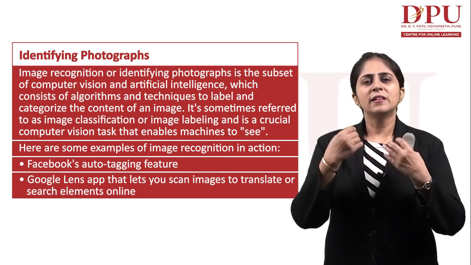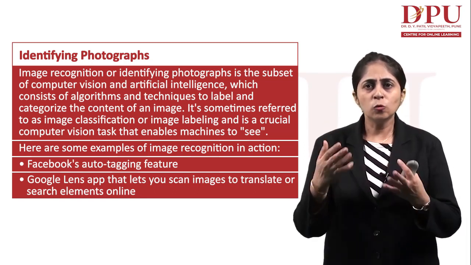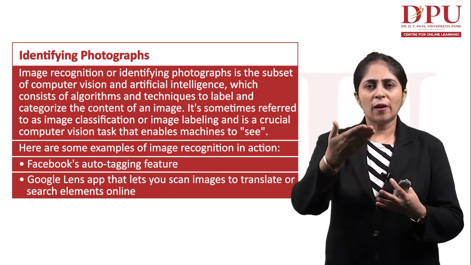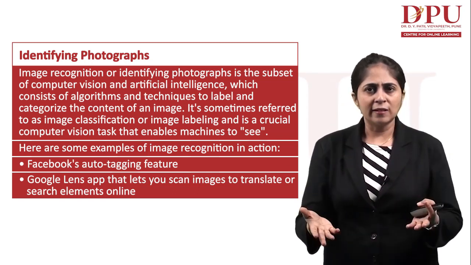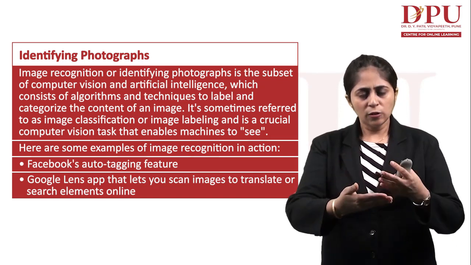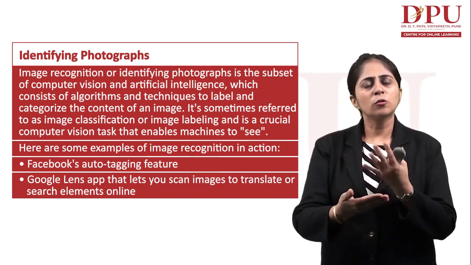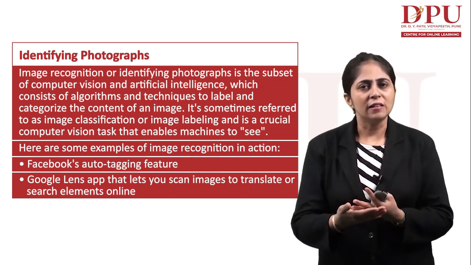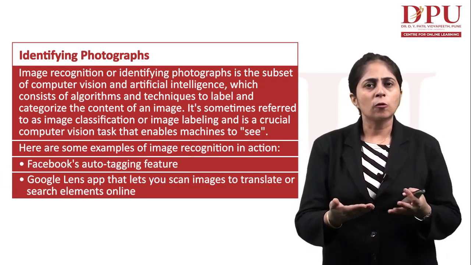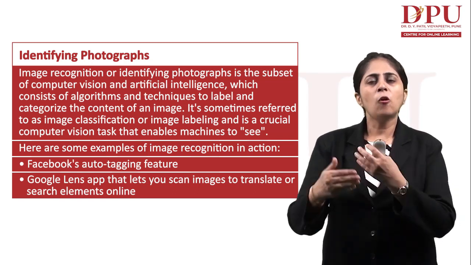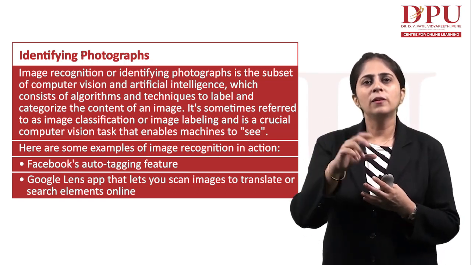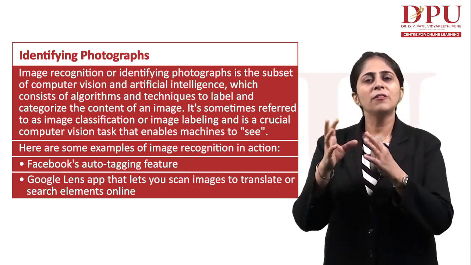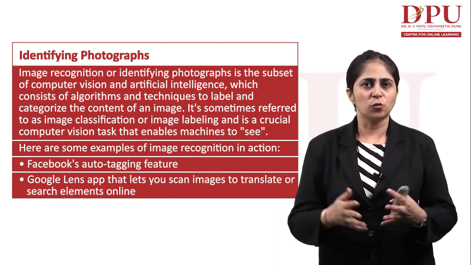If you have a certain cloth, you can just point your phone at it and open the Google Lens app. This particular cloth will be scanned and all the information related to your cloth will be given to you. This is one form of image recognition that is being used.